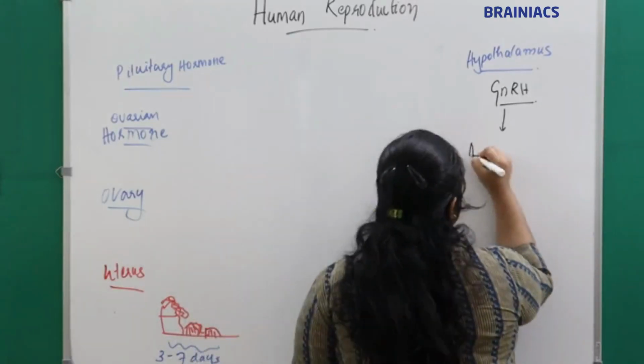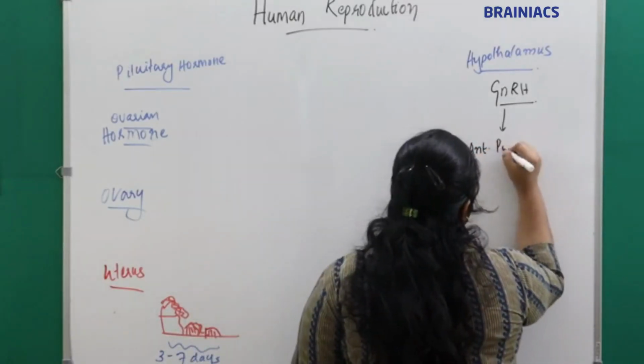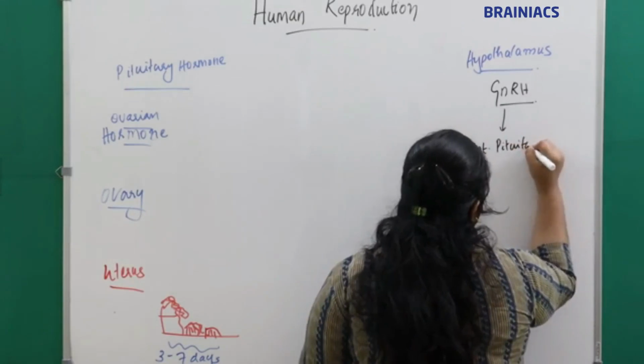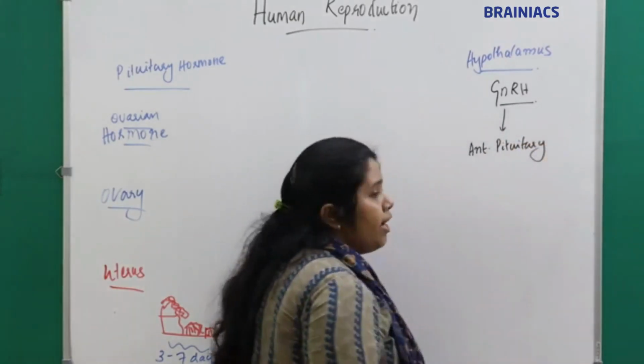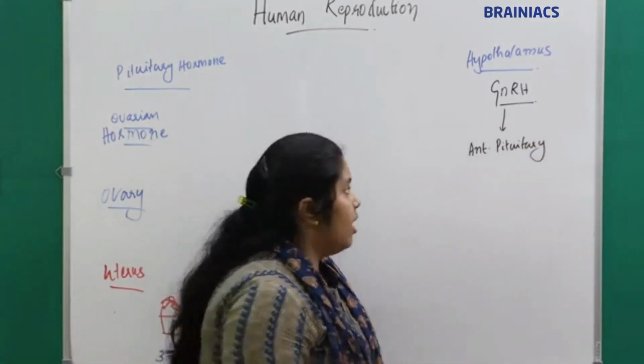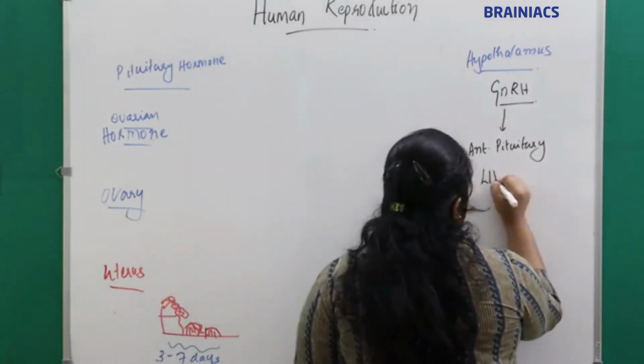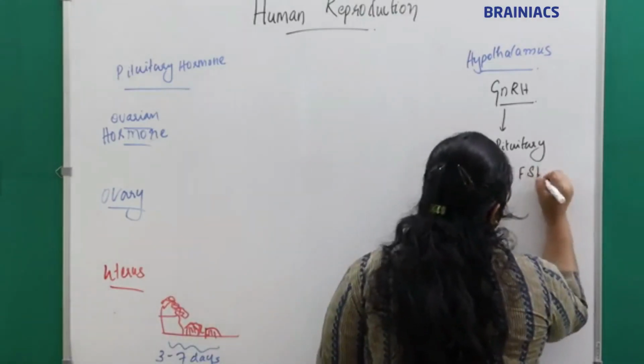This will stimulate the anterior pituitary. And what will this secrete? This will secrete LH, luteinizing hormone, and FSH.